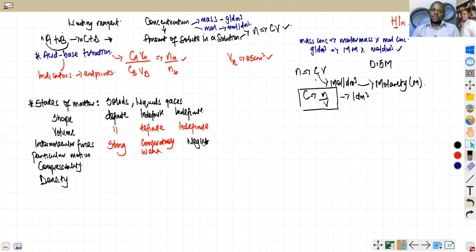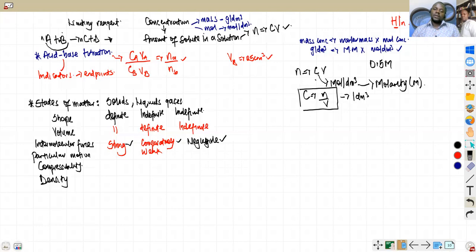Negligible. So please just don't mind my spelling for now. Like I said, it is not about the spelling. So when you say they are negligible, that means they don't have intermolecular forces. Do you understand? So the more they are cramped, meaning the more they are together, the stronger the intermolecular forces. Maybe I should stop here.